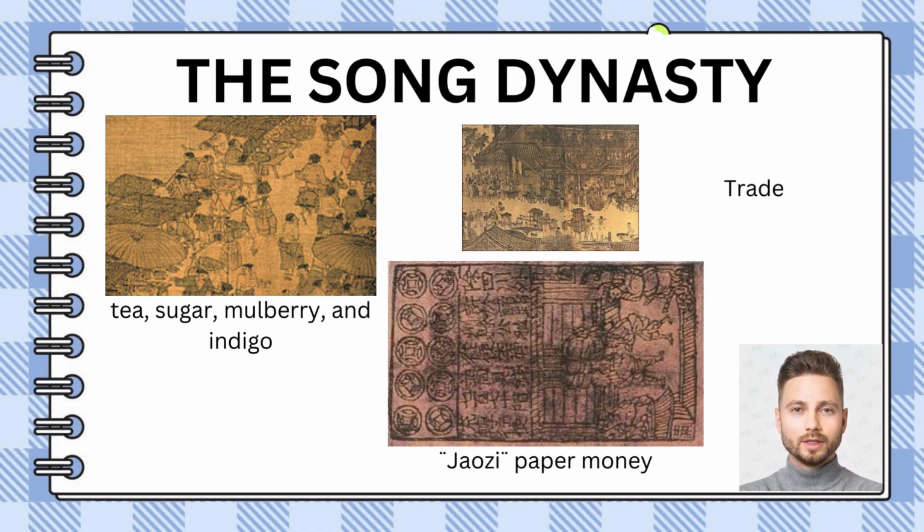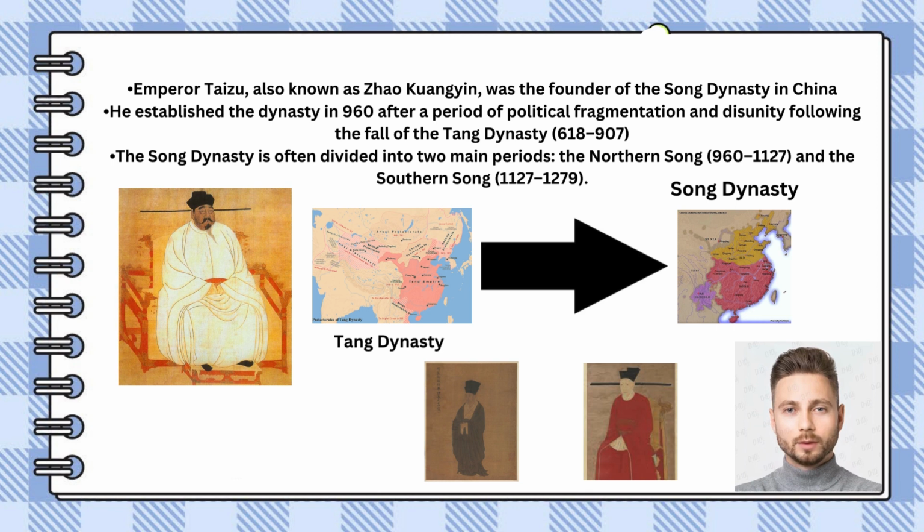First, the Song Dynasty. The Song Dynasty witnessed a flourishing economy driven by agricultural advancements and increased trade. The use of paper money facilitated commercial activities. This dynasty was established by Emperor Taizu in 960, who reunified China after the fall of the Tang dynasty.